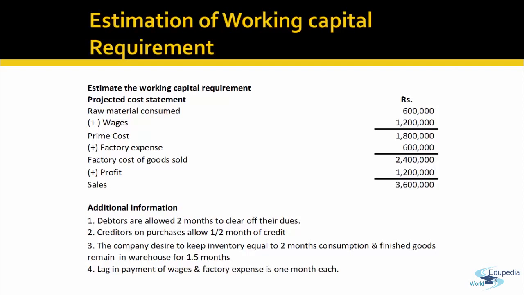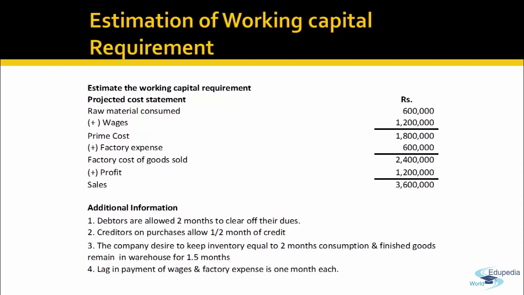Let's say the company operates at a profit of 50%. So how much is the sales amount? 36 lakhs. Now debtors are allowed 2 months to clear off their dues. Now think what I have to compute. How much working capital should be there in my hand?